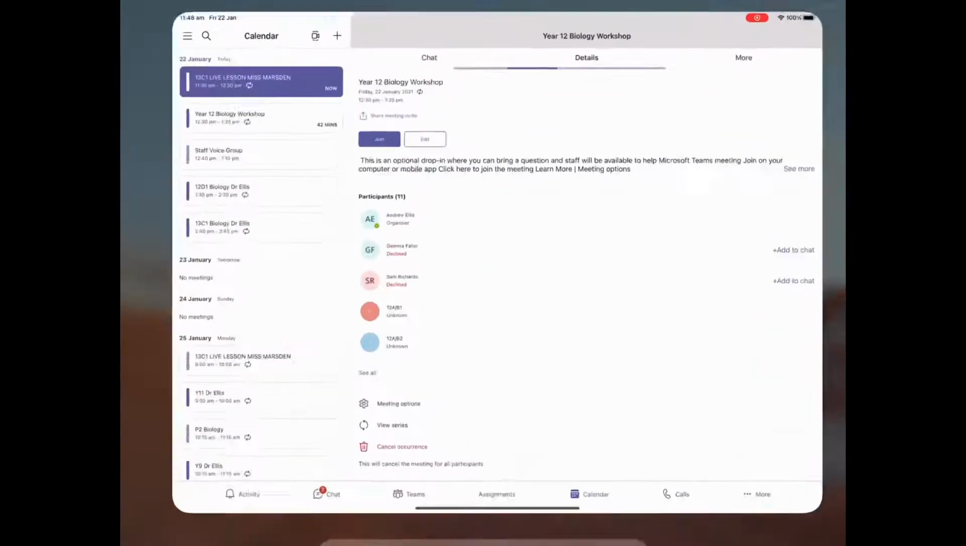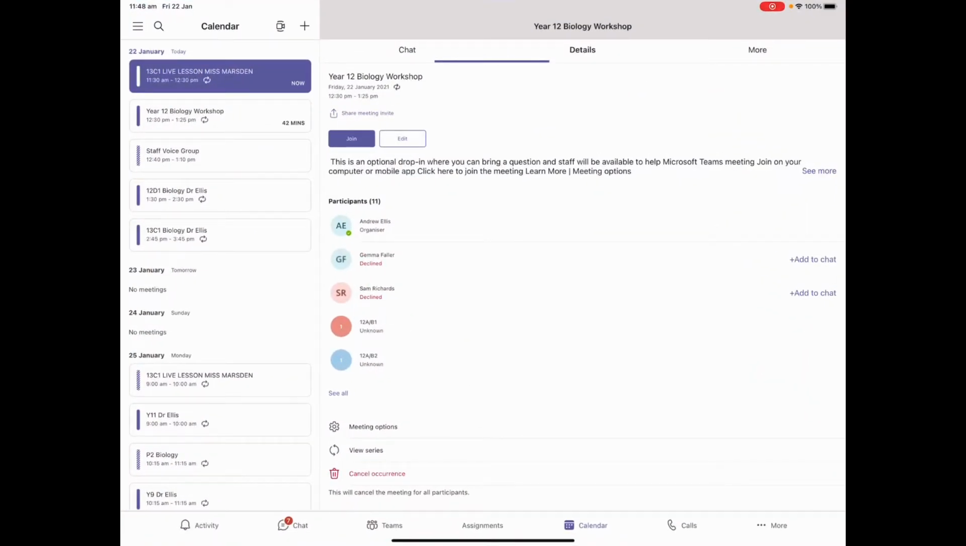So I'm opening up Teams. I'm now on Teams. Hopefully you're used to seeing it like this on your iPad. So I want to look at the different workbooks that my students have done. So I go to Teams on the bottom.